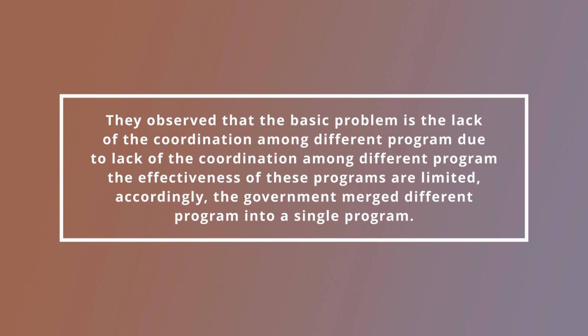Accordingly, the government merged different programs into a single program. IRDP is an important program, and along with the IRDP, there were different sister programs like TRYSEM, Training of Rural Youth for Self-Employment, and DWCRA, Development of Women and Children in Rural Areas. Side by side, there are some other programs.